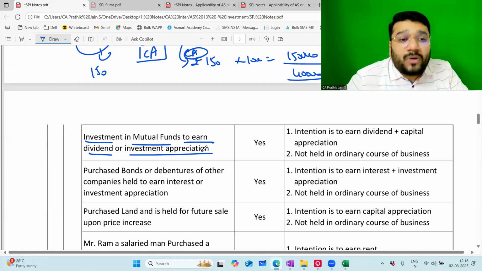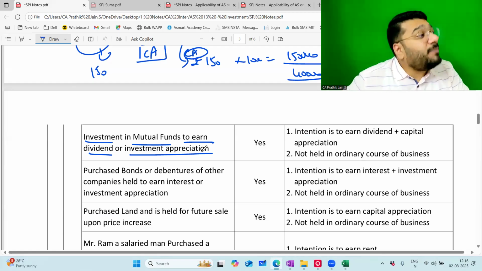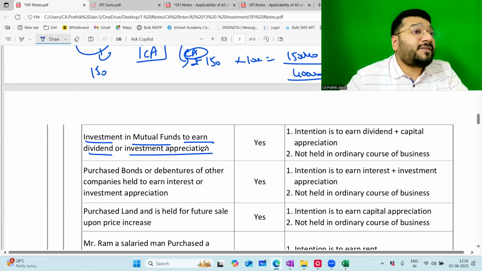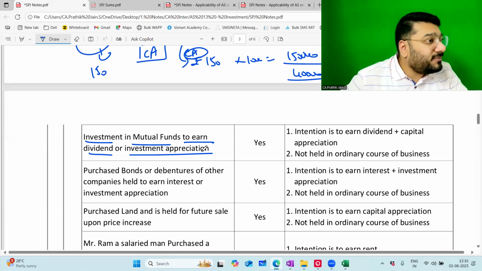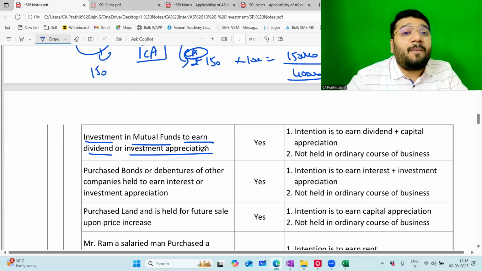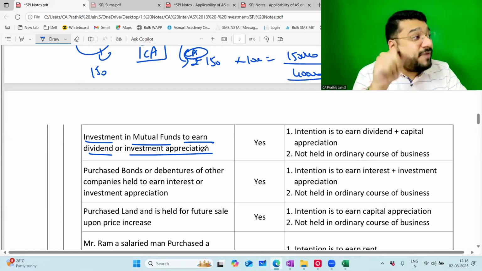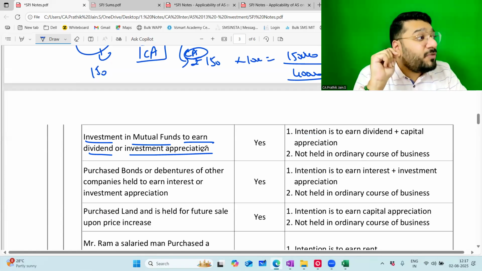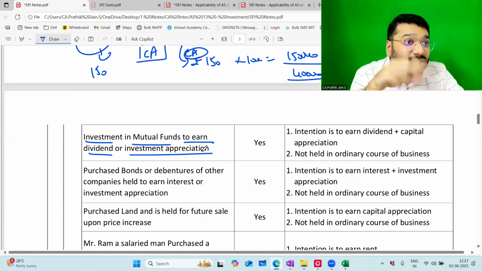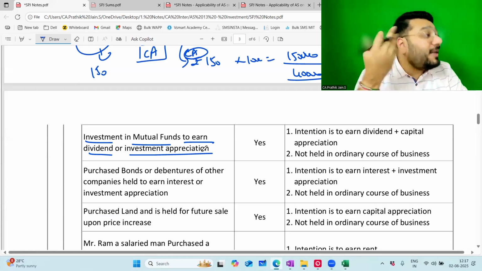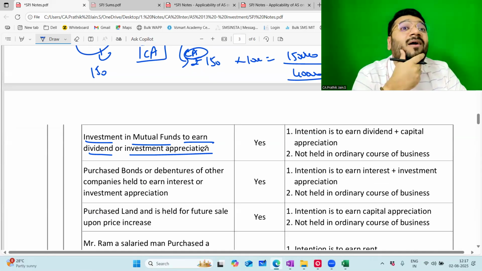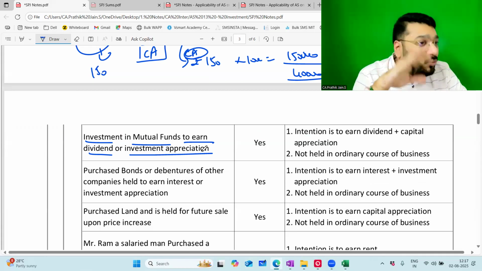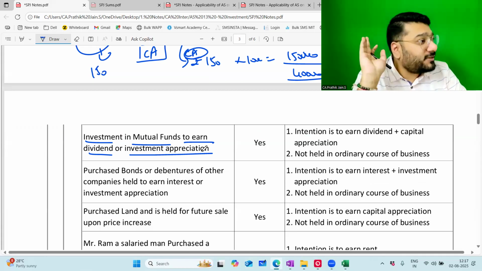Now, sometimes people don't have time to analyze which company is doing well. When you invest in shares, you can't blindly invest based on tips you receive from your friends. You have to study the company thoroughly, whether it is doing well today, and look at other factors of the balance sheet, which will tell whether in future it will do good or bad. Then you invest your hard-earned money in the stock market. If you can do that, you can invest directly in shares.